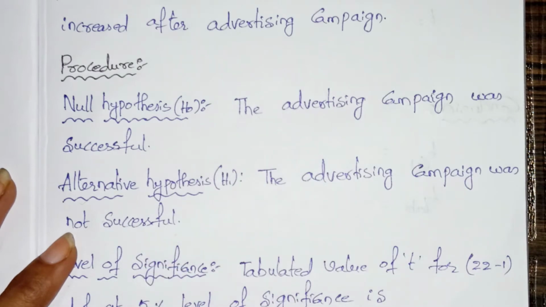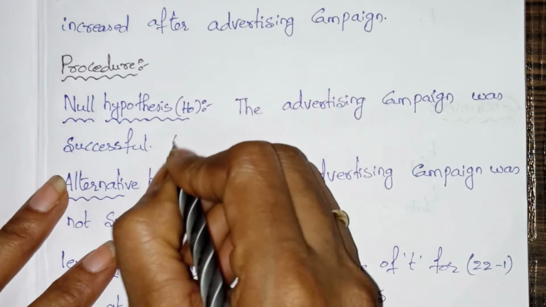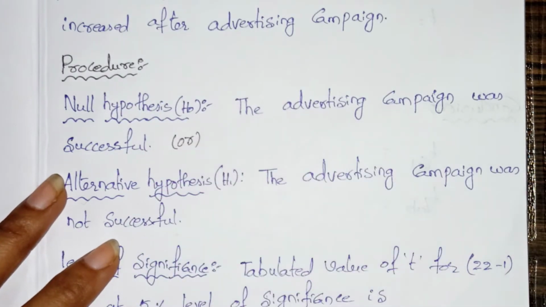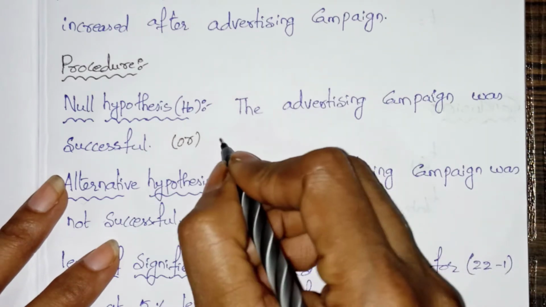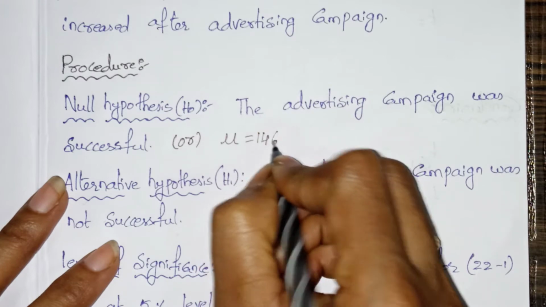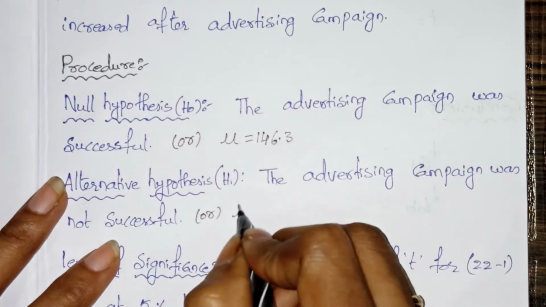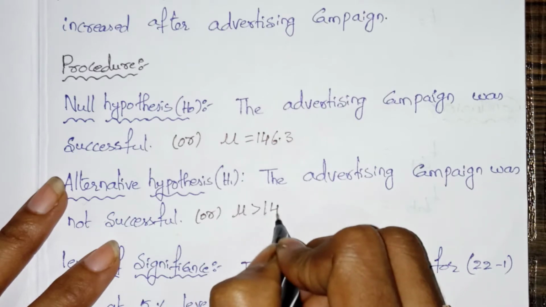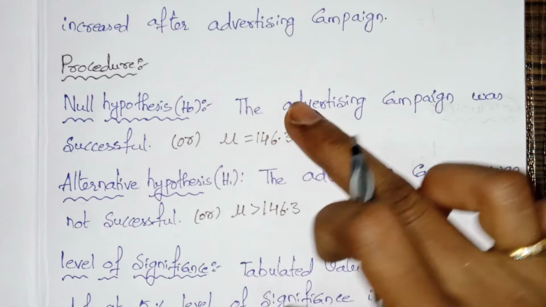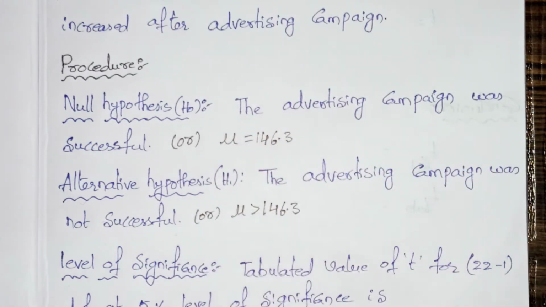Or else, instead of this statement, we can also write H naught: mu equals 146.3, and H1: mu greater than 146.3. You can use anything.